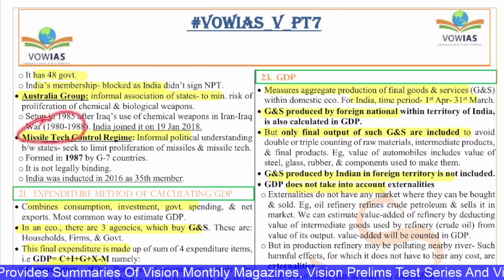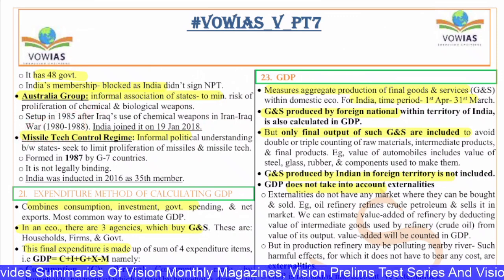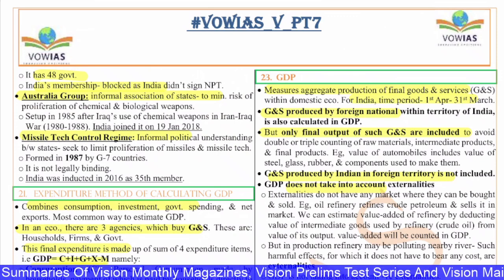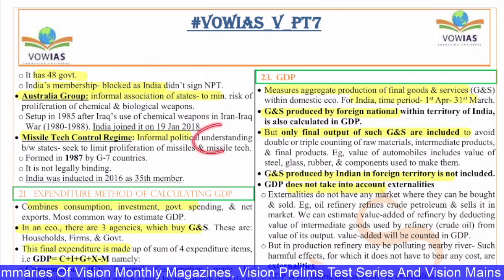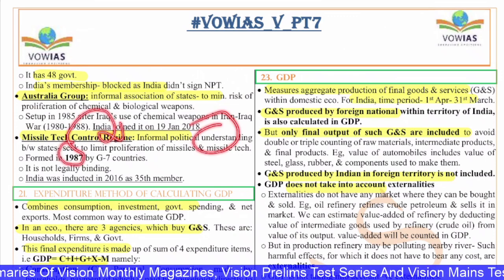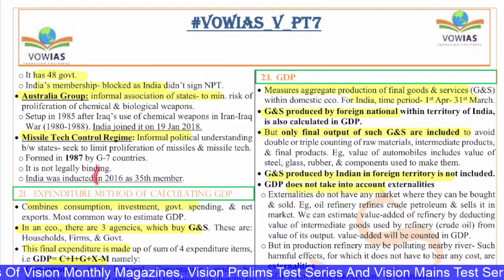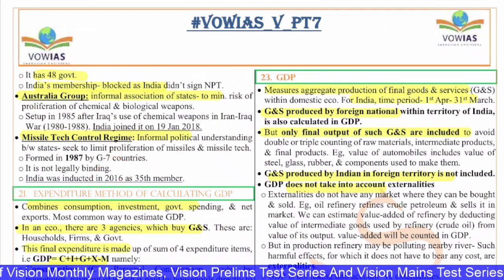Next is the MTCR, Missile Technology Control Regime. It is an informal political understanding between states that seek to limit the proliferation of missiles and missile technology. Formed in 1987 by the G7 countries, it is not legally binding. India was inducted in 2016 as the 35th member.